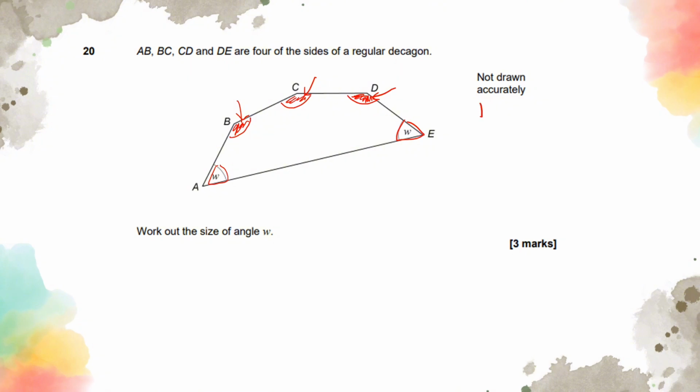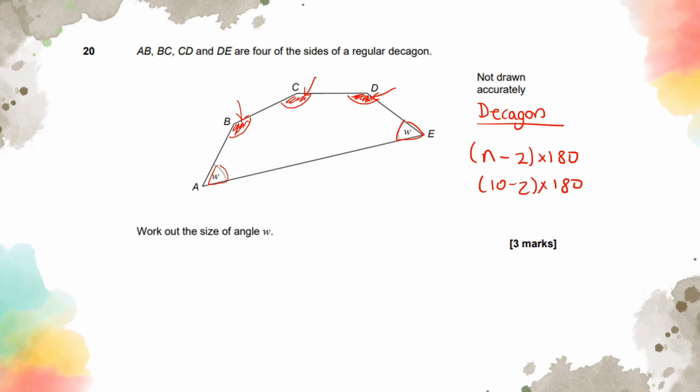So I'm going to write down decagon, first of all. The formula for finding the total interior angles is n minus 2 times 180. It's always the same, okay? n represents the sides. You take 2 away from it and times it with 180 degrees, because you could fit that many triangles in that shape. So we've got 10 take away 2 times 180.